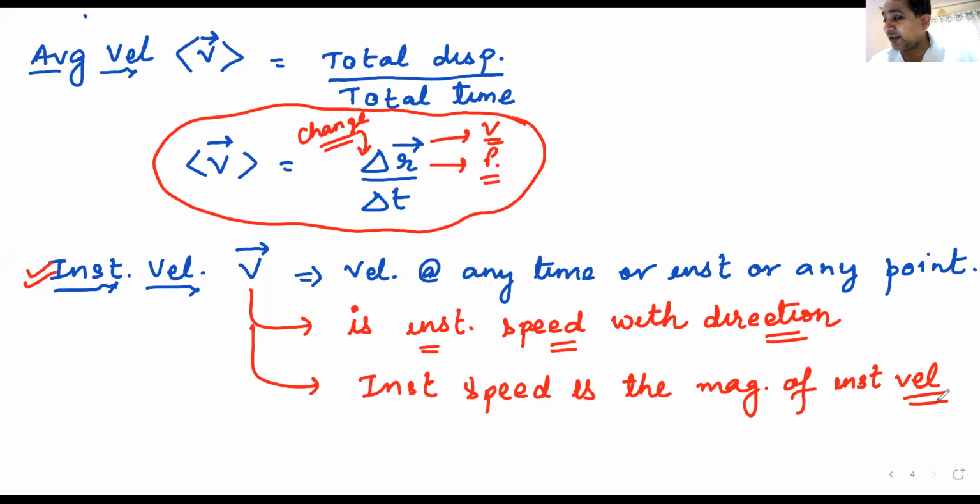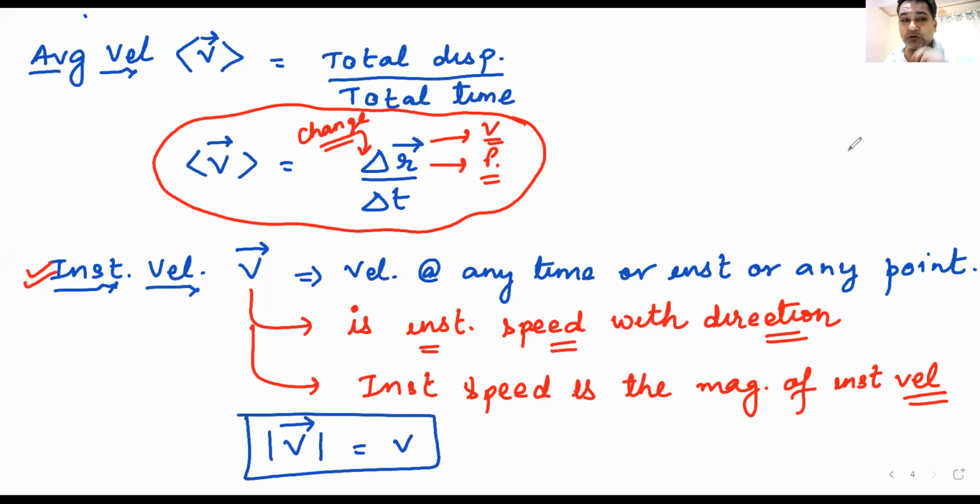That means what I'm saying is this is V with an arrow, which becomes velocity. I put two dandas, that becomes its magnitude, that will be equal to V. And I told you beforehand, if I want to write the magnitude of the vector, remember when we had AB vector, how did I write the magnitude of AB vector? I simply wrote it as AB. Do we remember this? To write the magnitude of AB vector, we simply wrote AB.